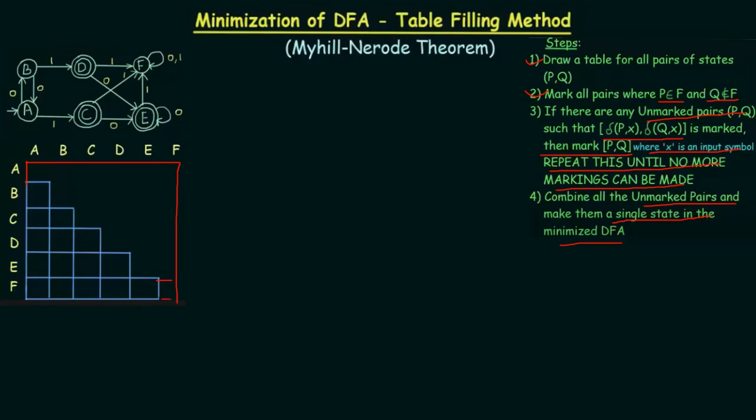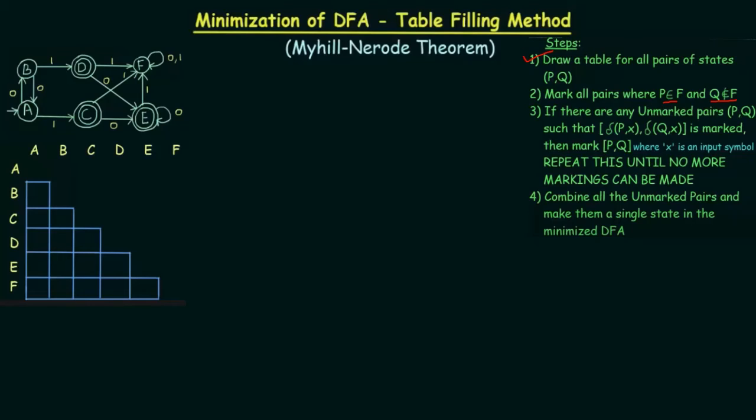Okay, but you need to remove the upper part and you need to keep only the bottom part. So first step is done for this one. Drawn the table. Now mark all the pairs where one is a final state and another is a non-final state.